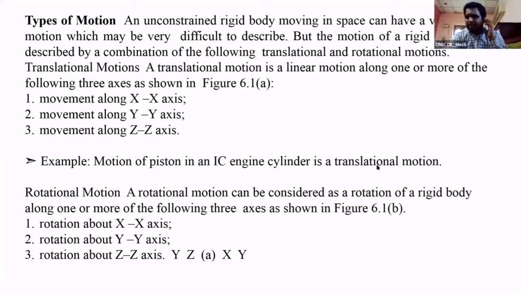Actually, we have infinite degrees of freedom for any body, but we describe any body with 6 degrees of freedom. What are the degrees of freedom? 3 translational, 3 rotational. Yes, we have 3 translational motions and 3 rotational motions. So we have 6 degrees.